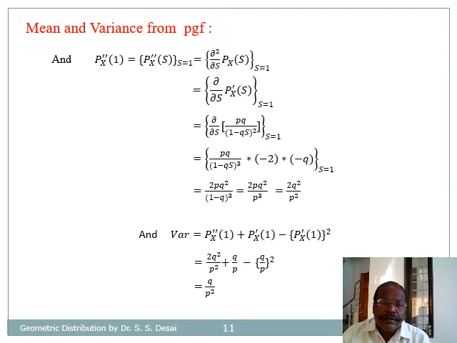And as we have seen, variance is going to be expectation of X square minus expectation of X bracket square. In terms of the derivatives, it is P double dash at 1 plus P dash at 1 minus P dash at 1 and its square, and by substituting the corresponding values and by simplification, it gives us variance is equal to q by p square.